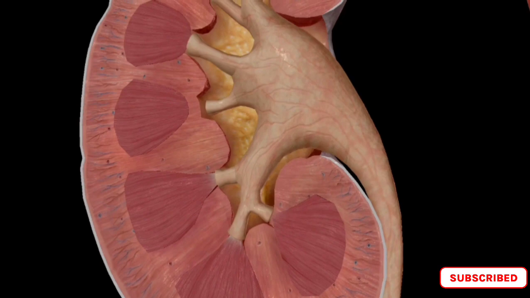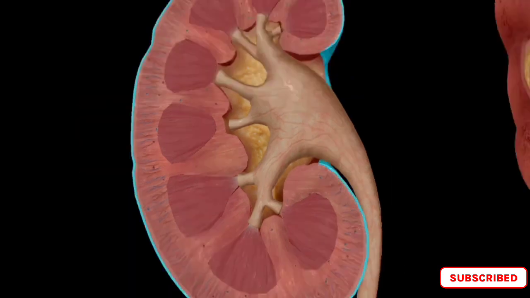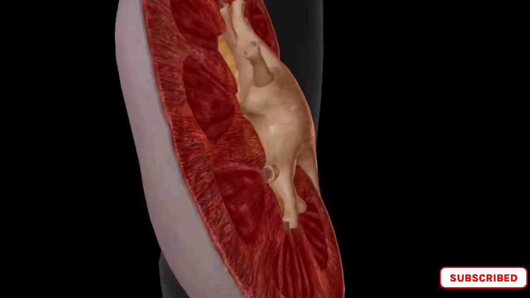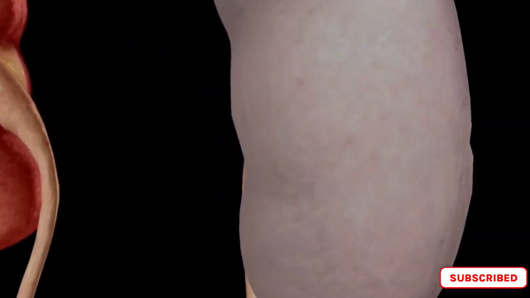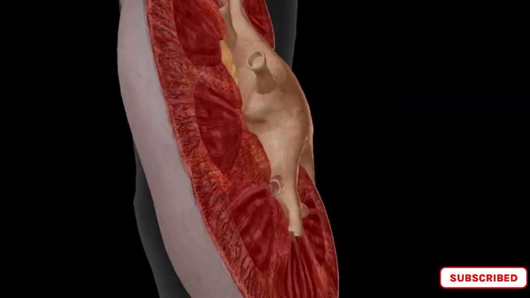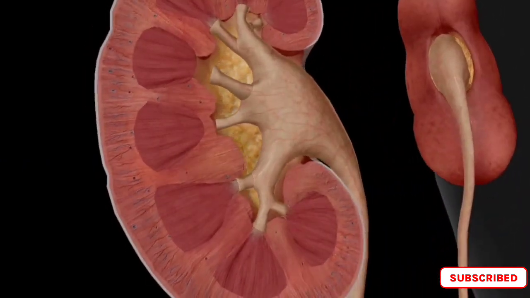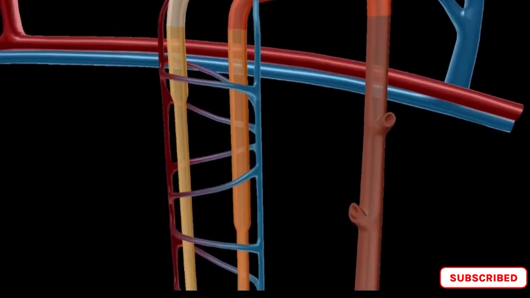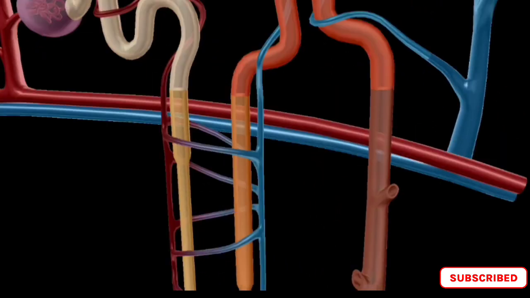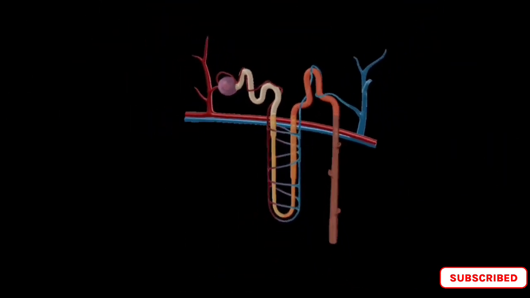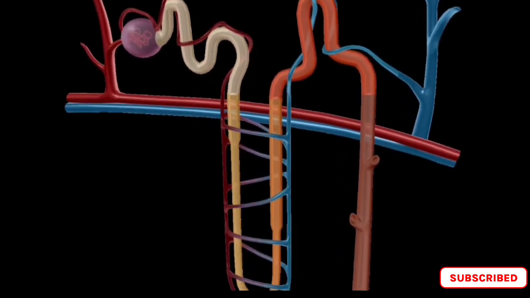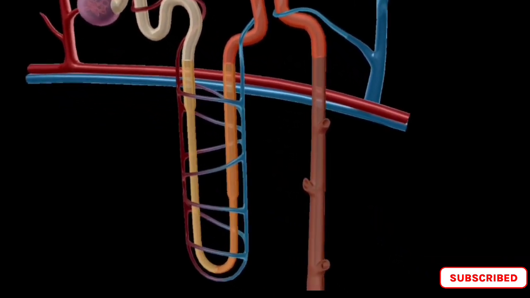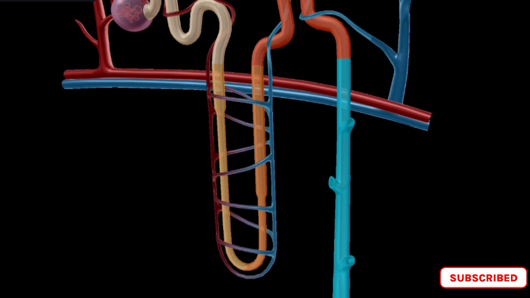The kidneys are bean-shaped organs located on either side of the spine, behind the abdominal cavity. They are covered by a layer of connective tissue called the renal capsule, which protects them from trauma. The nephron is the functional unit of the kidney and is responsible for filtering blood and producing urine. It is composed of two main parts, the renal corpuscle and the renal tubule.